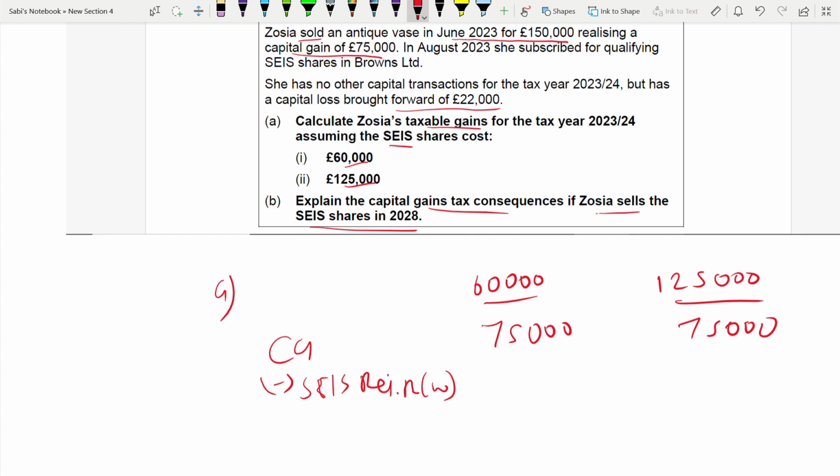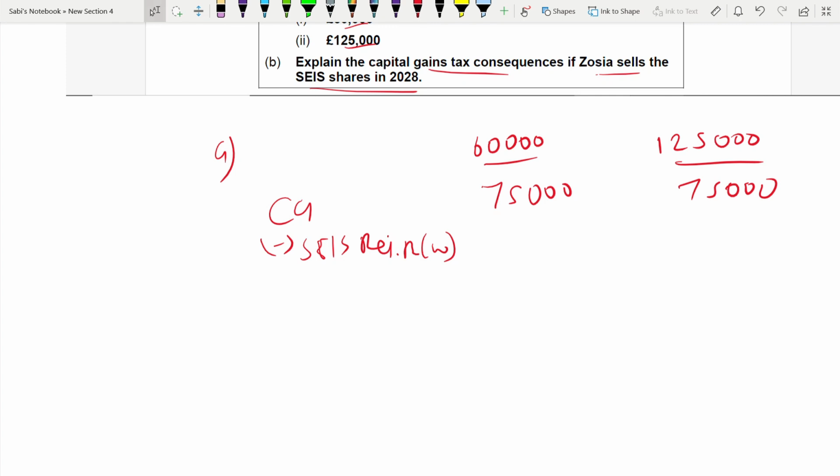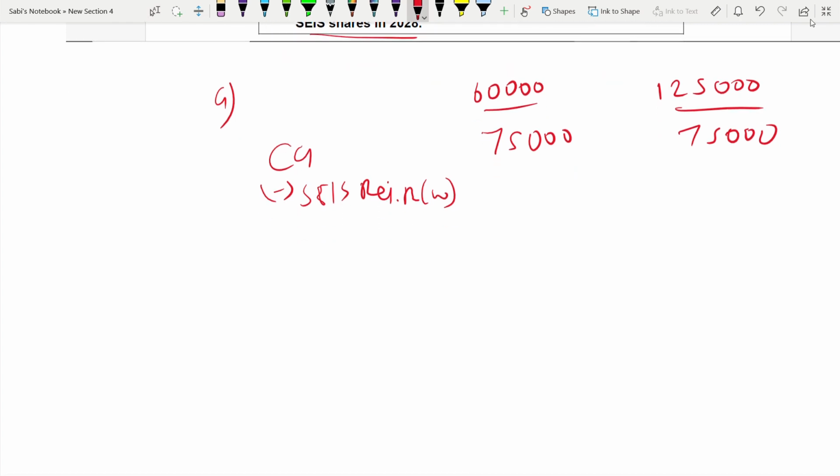Here, you can't do like how we used to do for EIS, where we took the balance and then took the annual exempt amount and capital loss. That you can't do here. Here there is a limit to it. Here there is an exemption. So we'll do that working. Okay. The gain is 75,000. This is the gain under both.